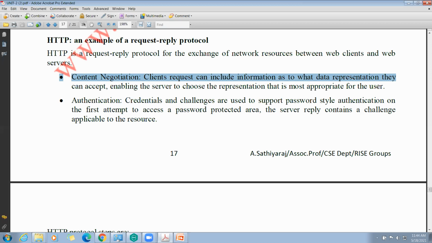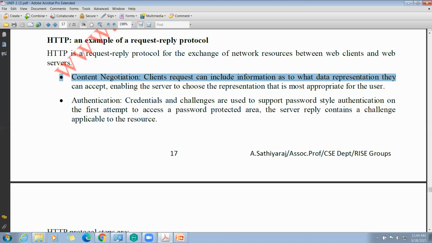Next, authentication. This is very, very important. Here, authentication is one of the security services. In this, credentials and challenges are used to support password style authentication. On first attempt to access a password protected area, the server reply contains a challenge applicable to the resource. Suppose by using this HTTP protocol we are trying to access the web server.